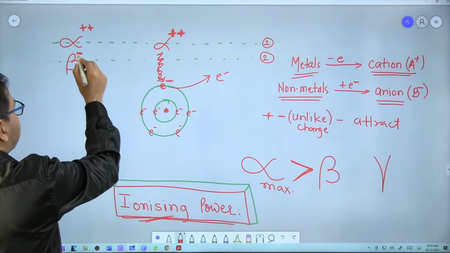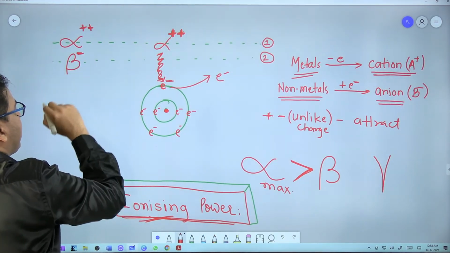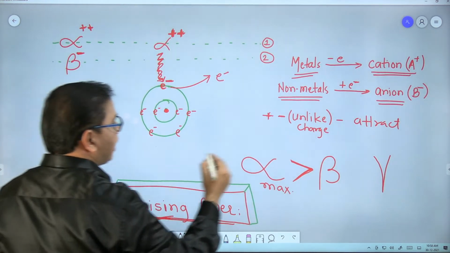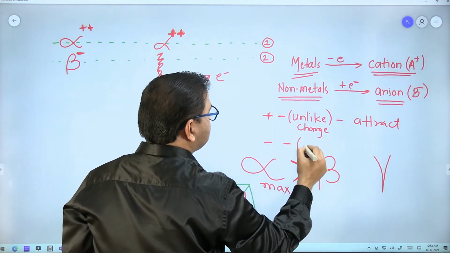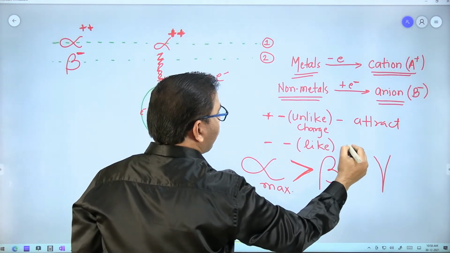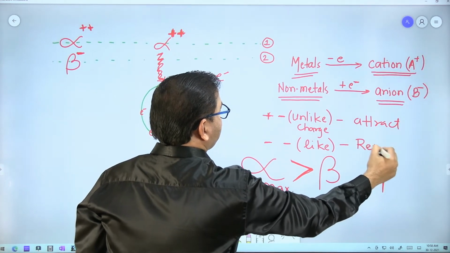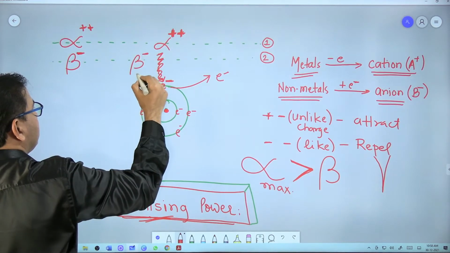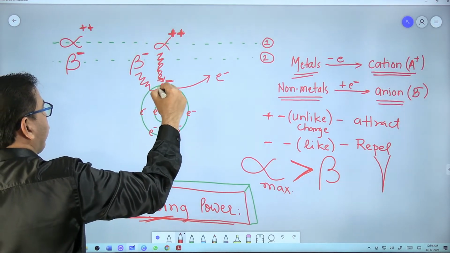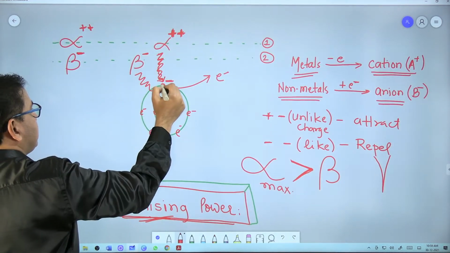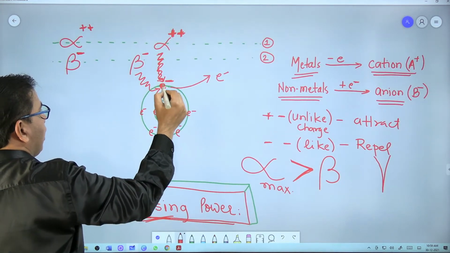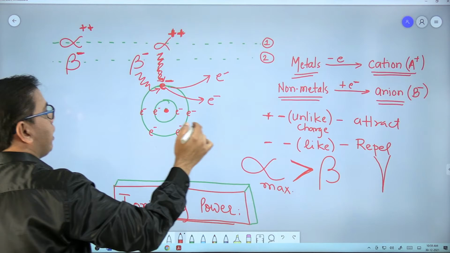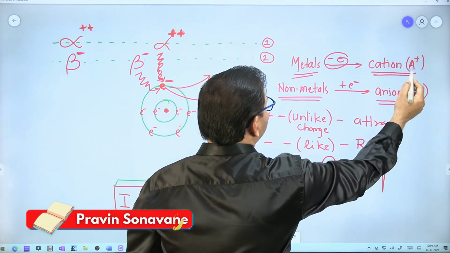Now what about the beta particle? A beta particle is nothing but an electron, so it has a negative charge, and the electron also has a negative charge. So negative charge and negative charge, that is like charges. We know like charges repel each other. Hence by the time the beta particle reaches here, there is some kind of repulsion force between this negatively charged beta and the negatively charged electron, and this electron is forced out of this atom, and this atom becomes an ion by losing an electron.